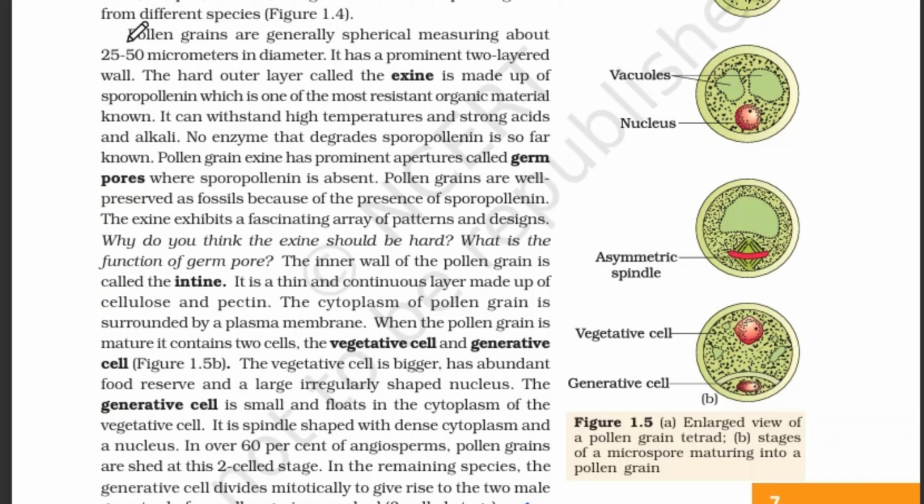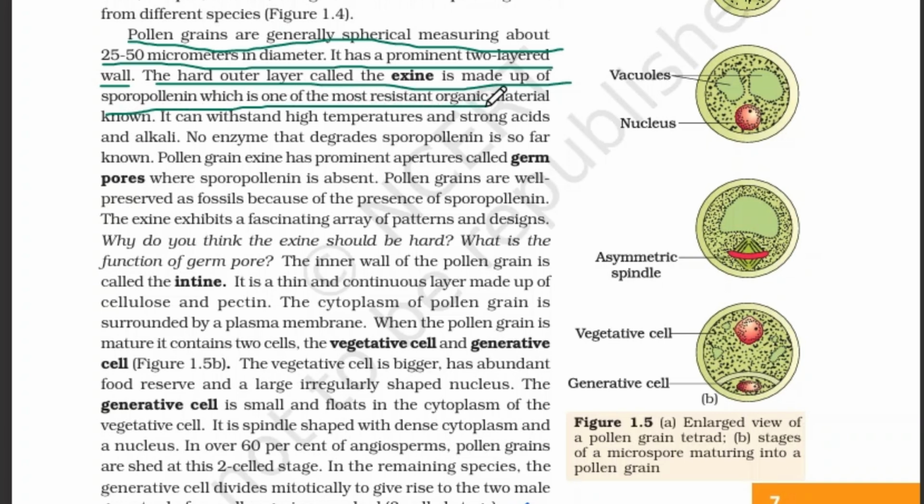Pollen grains are generally spherical, measuring about 25 to 50 micrometers in diameter. It has a prominent two-layered wall. The hard outer layer is called the exine. It is made up of sporopollenin, which is one of the most resistant organic materials known. It can withstand high temperatures and strong acids and alkali.